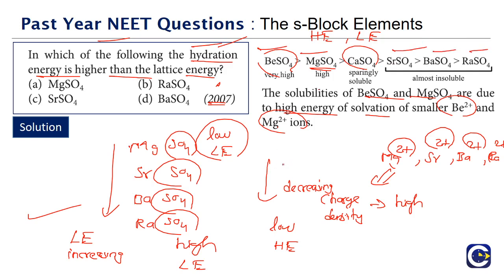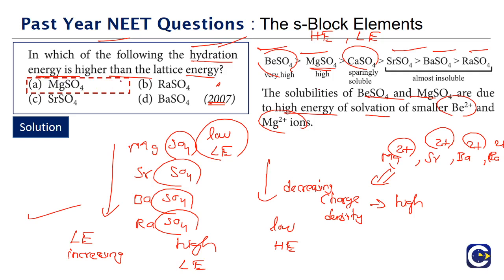So here the question is basically we have to tell in which case the hydration energy will be higher than lattice energy. Beryllium is not given. Among these four options, what will be the correct answer? It is magnesium sulfate.